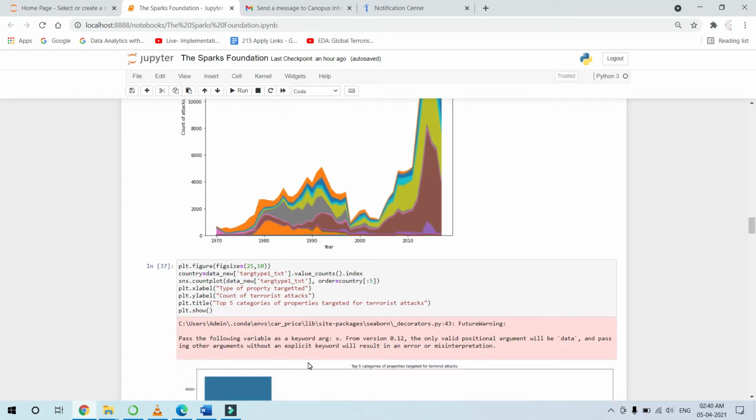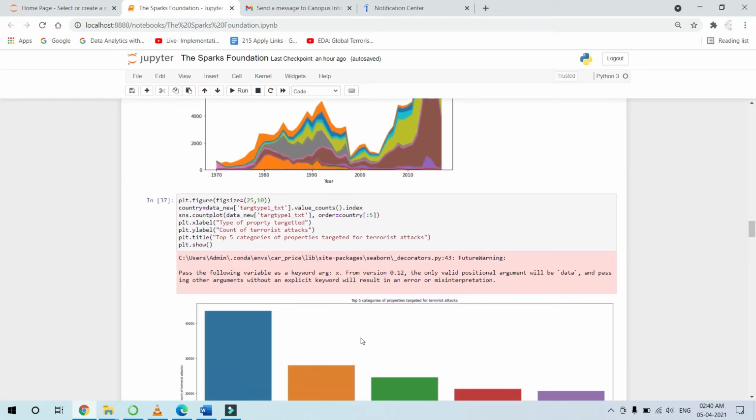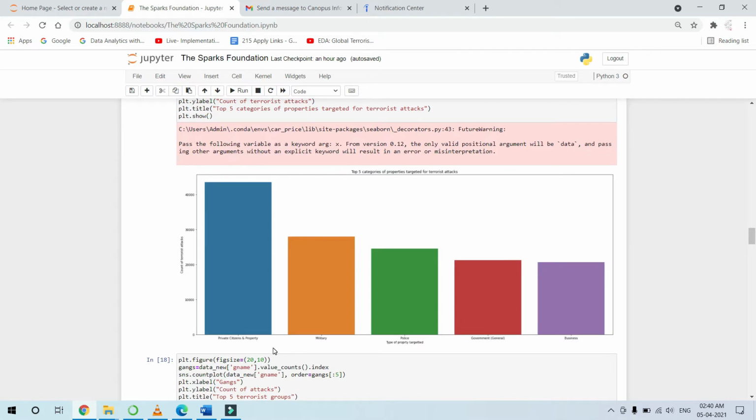Now coming to the top 5 categories of properties that have been destroyed by terrorist attacks, the highest number of properties destroyed are private properties and citizens, then military, then police, government and business properties.